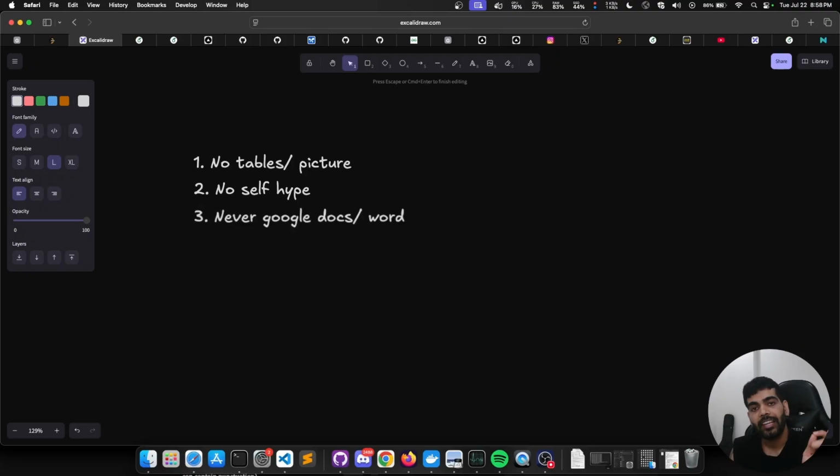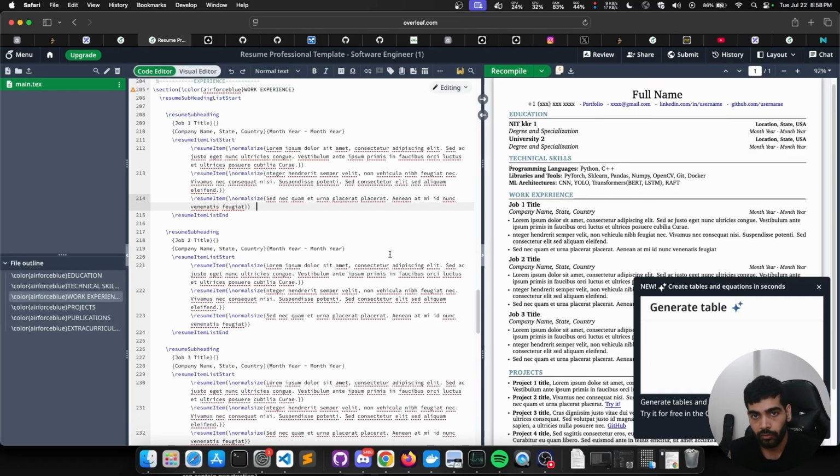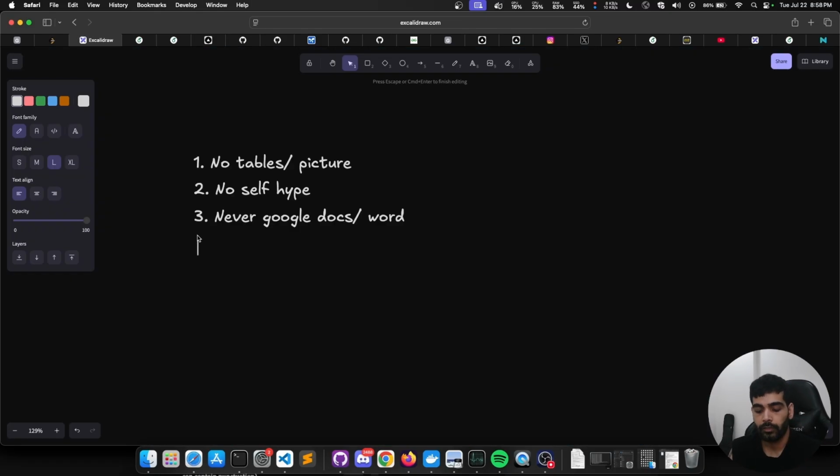The third point, never use Google Docs or Word. It's very hard to change. You might have slight changes every now and then because in college career, you might be doing any certification. You have a certificate, you want to add that in your resume. Use Overleaf. It is very easy to work with. It is very easy to modify. Use Overleaf. Fourth point, this is something that I've already covered. Basically format, either keep it horizontal or vertical. Fifth point, single page.